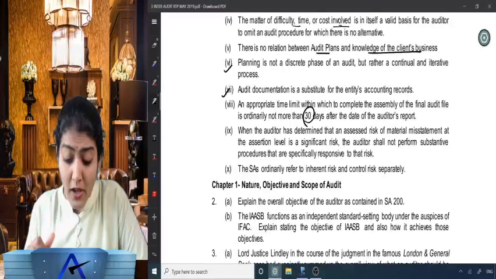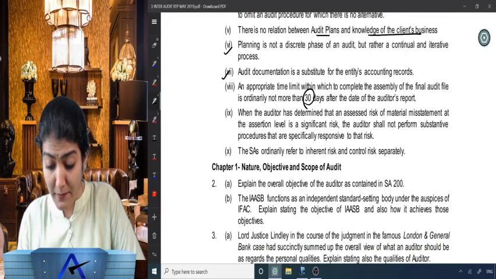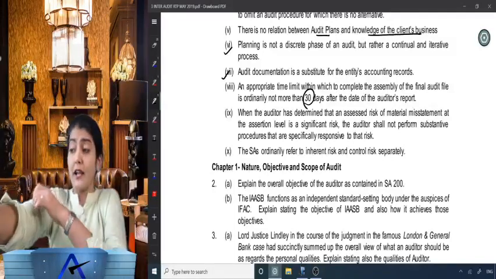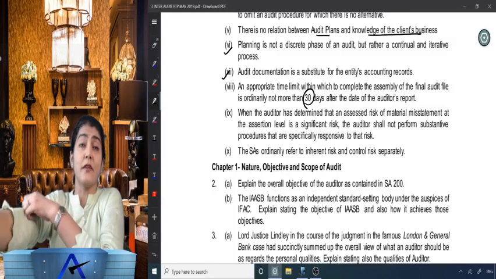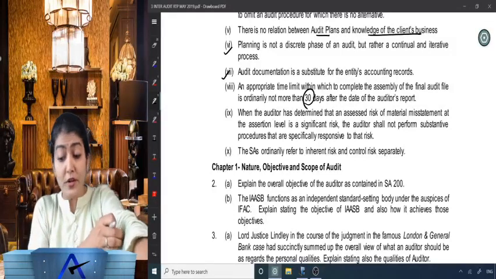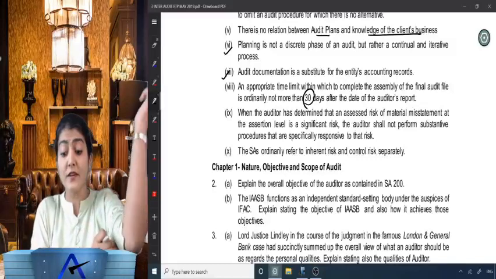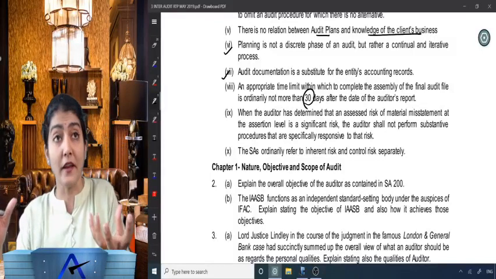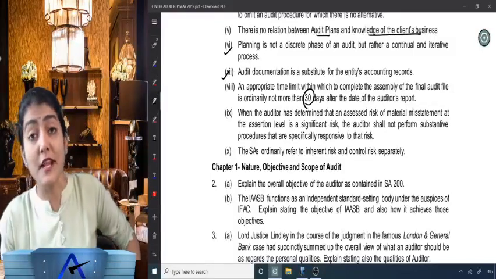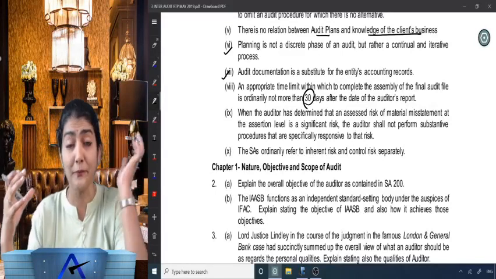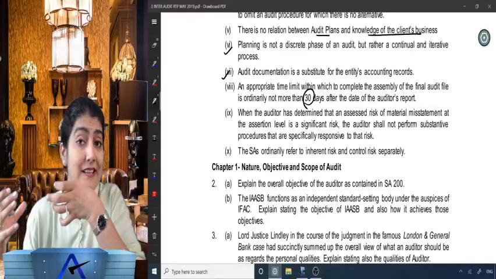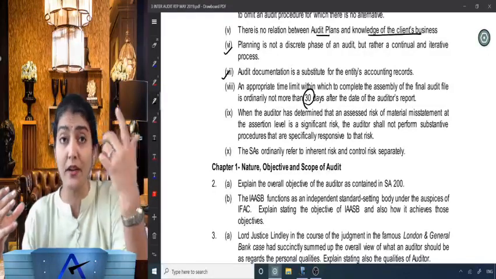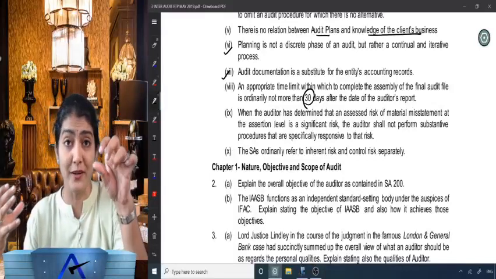Next one: when the auditor has determined that an assessed RMM, risk of material misstatement at the assertion level, is a significant risk, which requires special audit consideration, the auditor should not perform substantive procedures that are specifically responsive to that risk. Now, if I know that for inventory there is a significant risk, should I not increase the nature, timing and extent of my substantive procedures for inventory? He should specifically respond to that particular significant risk.